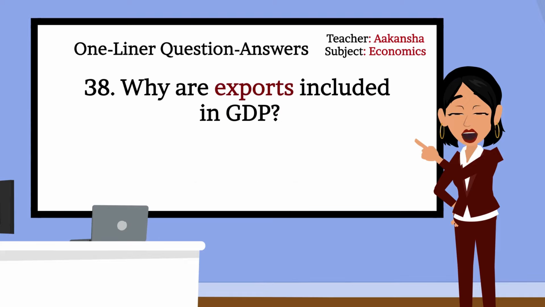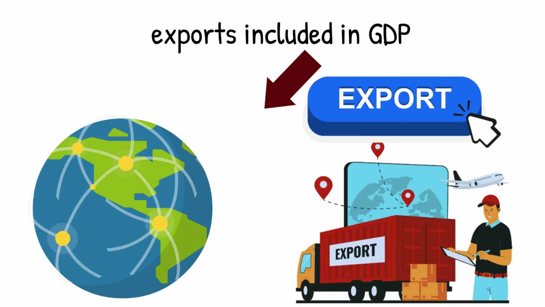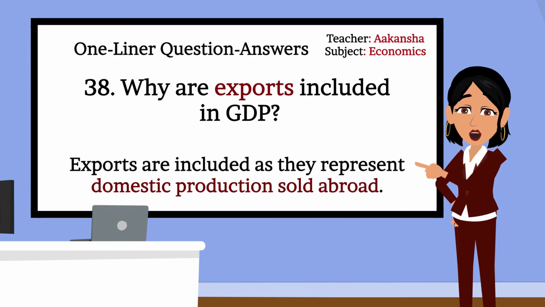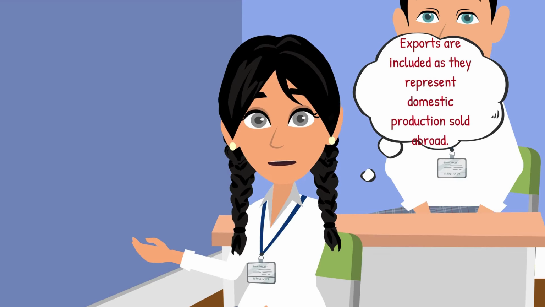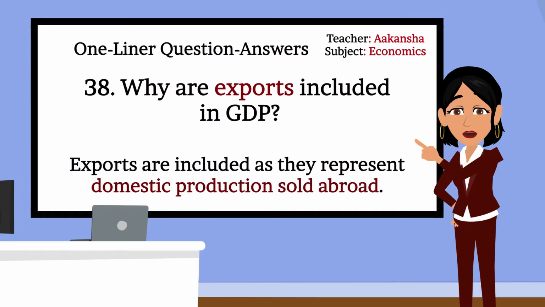38. Why are exports included in GDP? Exports are included in GDP as they represent domestic production sold abroad. That's correct. Exports are included in GDP as they represent domestic production sold abroad. Can you explain it a bit? Ma'am, exports contribute to a country's economic output, so they are included in GDP. Very good. Moving to the next question.